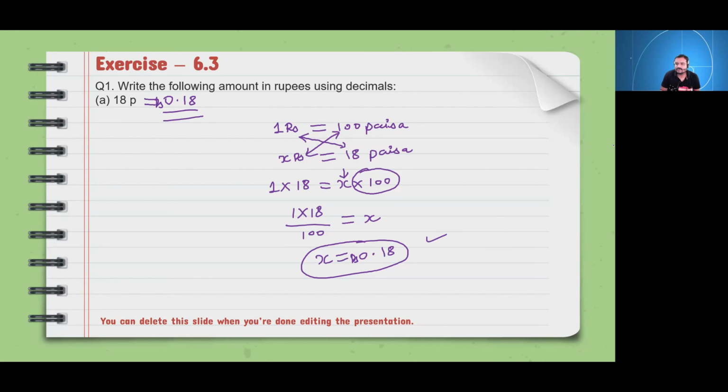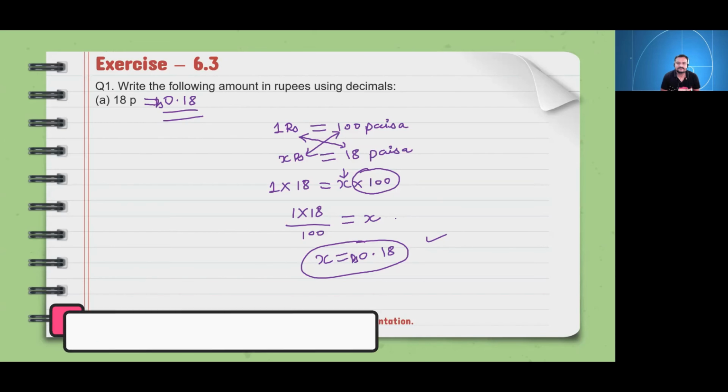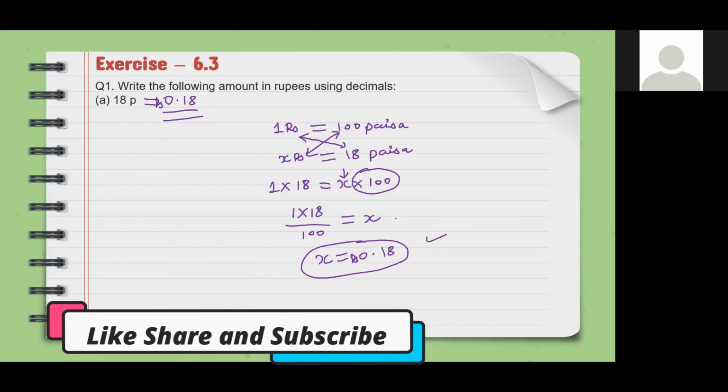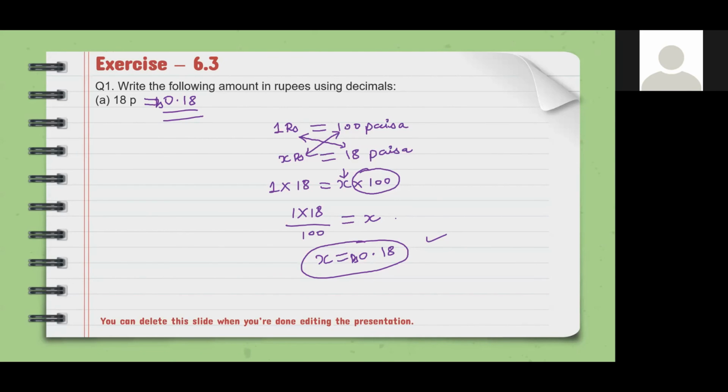Sir, but in real life, for that decimal in money, for example, I solved that 19 paisa is equal to 19 by 100 rupees. I solved like that. Okay, no problem. That is also correct, na? You told 100 upon 18. That is wrong. It should come 18 upon 100. Okay, sir.